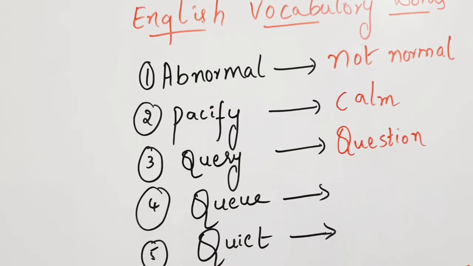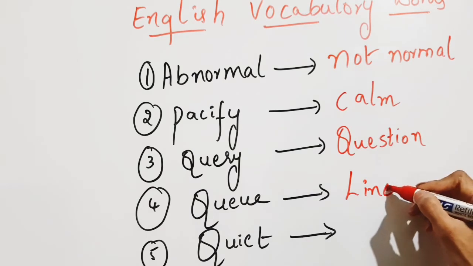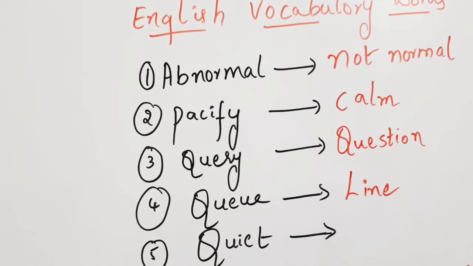And the fourth vocabulary word is queue. Queue. Meaning is what? Line. Queue means line. For example, if you are standing all together in one line, that is a common English word we are using in our daily life.